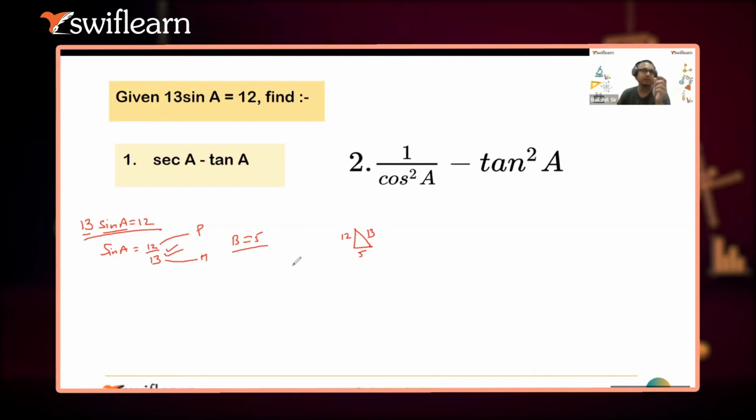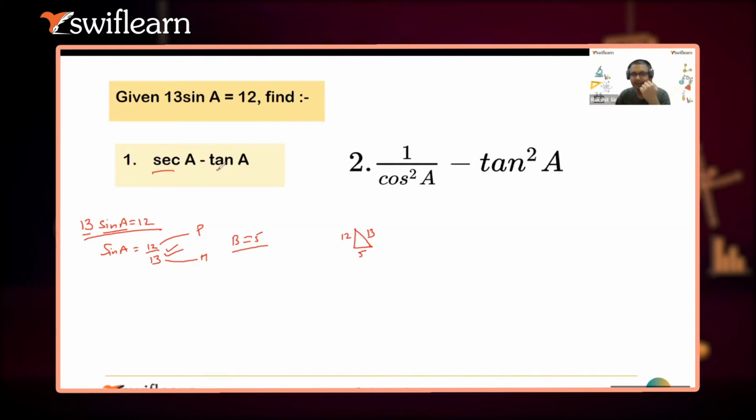You can mention as per the Pythagorean triplets, sine A equals 12 by 13, so the base will be 5. P is 12, H is 13, so B will be 5. You can directly write that in the exams as well. Then the rest is easy. I think the rest part you can do that.